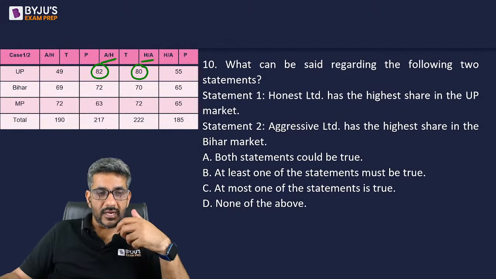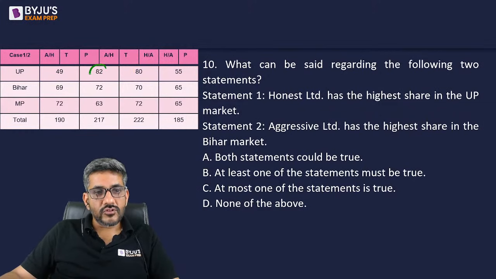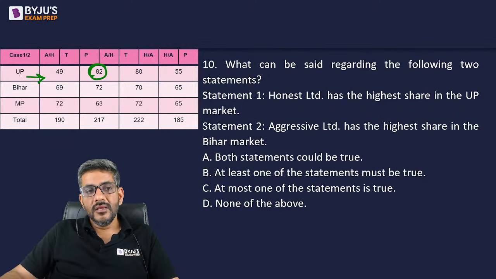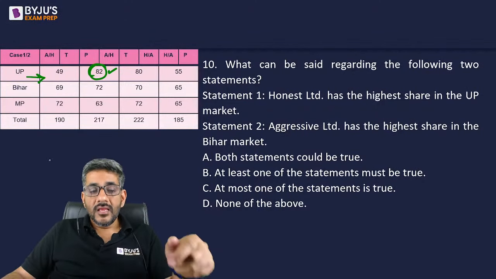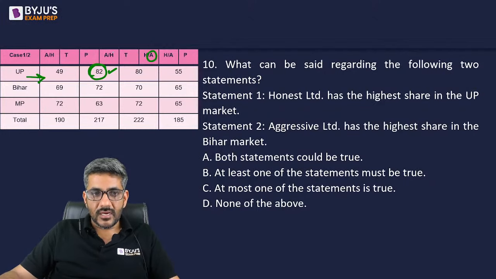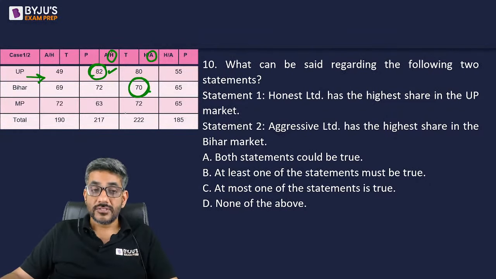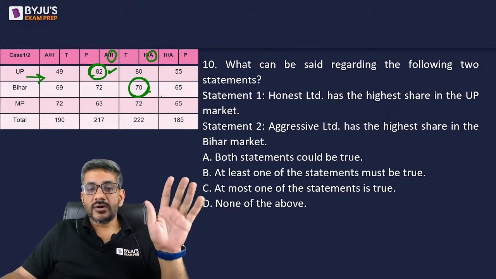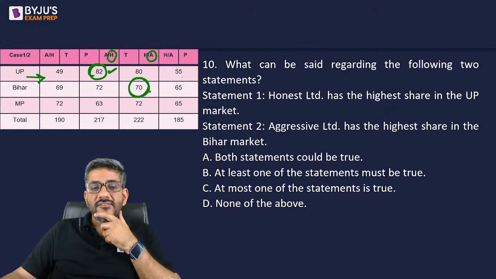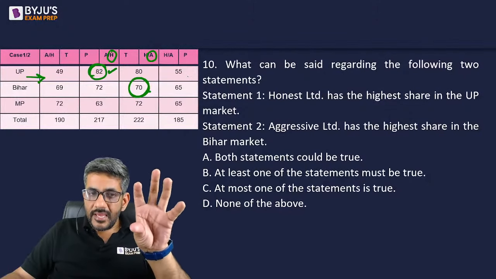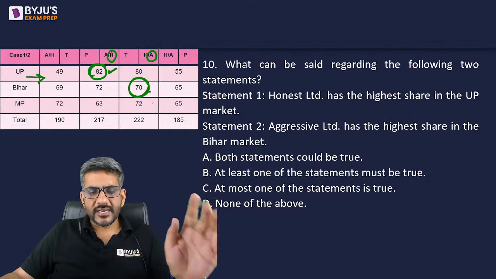So who has, I'm sorry, we were talking about the UP market, so it has the highest share in this one, right? I'm sorry, I have to look at it this way: if Honest has the highest share in the UP market, then that can only happen in this case. And in this case this would become aggressive. If this is honest then this will become aggressive. And if this is aggressive, does aggressive have the highest share in Bihar? Out of their shares, no. Their lowest share is in Bihar. So if one is true, I can say that the second one is false. If first is true, second one is false. Now in this case, when first is true, second is false, can I say one became true, one became false?